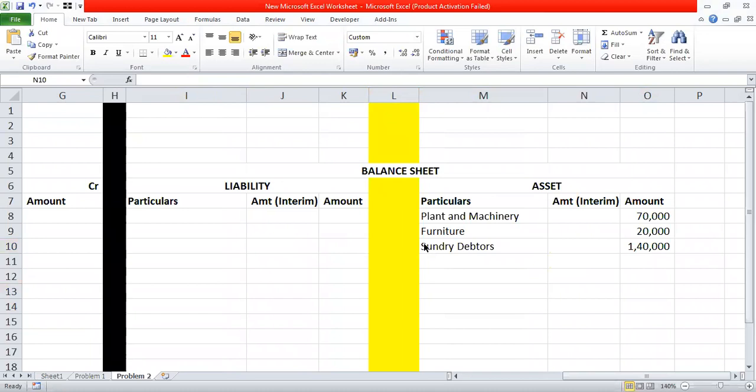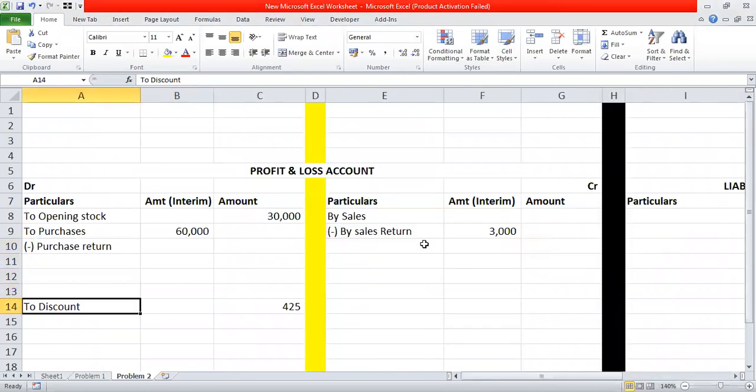Let's write it on the debit side of the P&L account, 7,550. So after discount, let's write salaries, 7,550. Are you done with this? Yes, ma'am. Everyone is done? Yes. Salaries, 7,550.